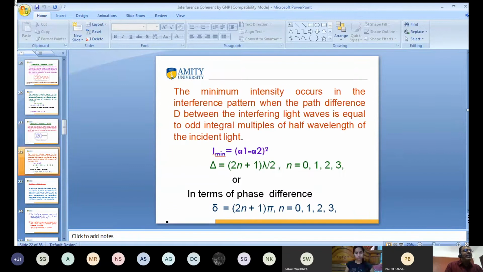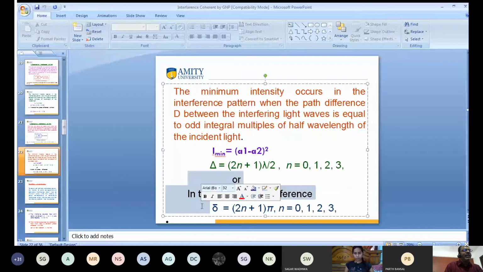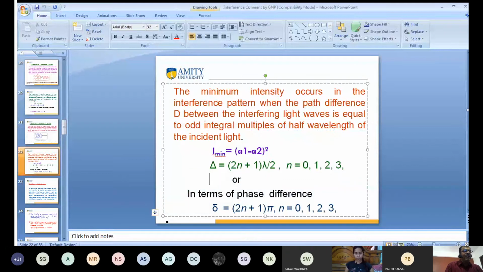In destructive interference, we get minimum intensity, which is equal to (A1 minus A2) whole squared. The path difference will be an odd multiple of half the wavelength, and the phase difference is (2n plus 1) pi. This is the condition for minimum. If this condition is satisfied, then we get the interference pattern.